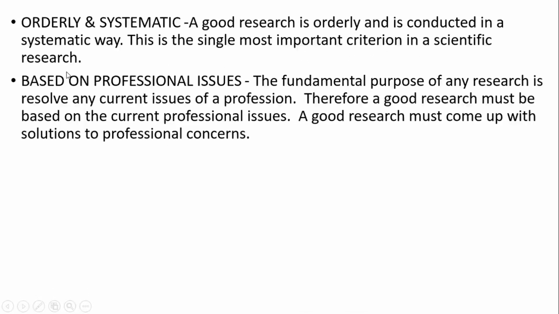Based on professional issues: a fundamental purpose of any research is to resolve current issues of a profession. Therefore, a good research must be based on current professional issues. A good research must come up with solutions to a professional concern.